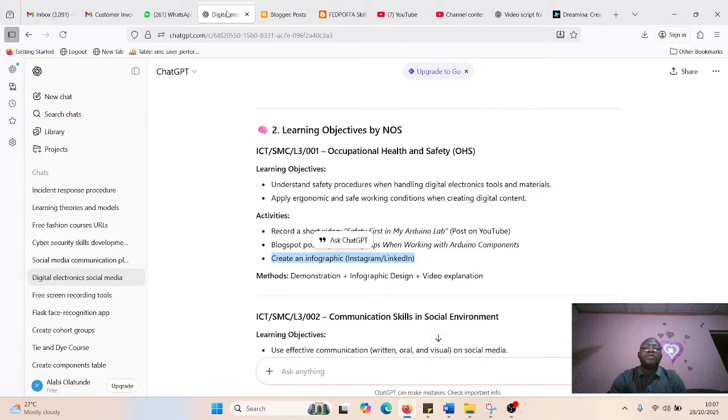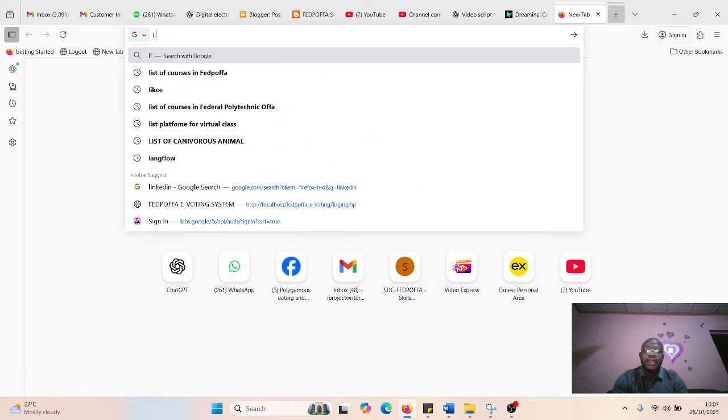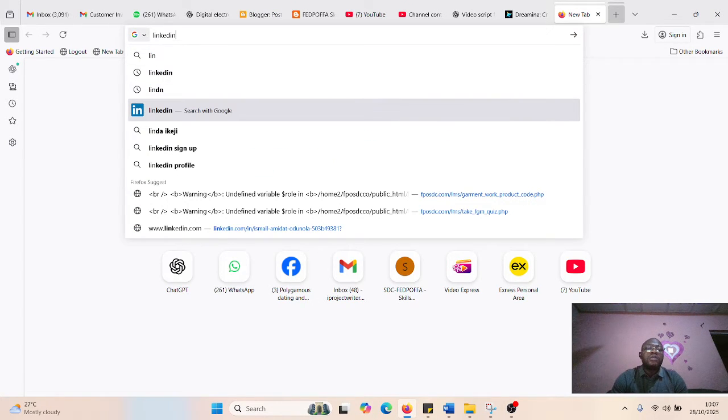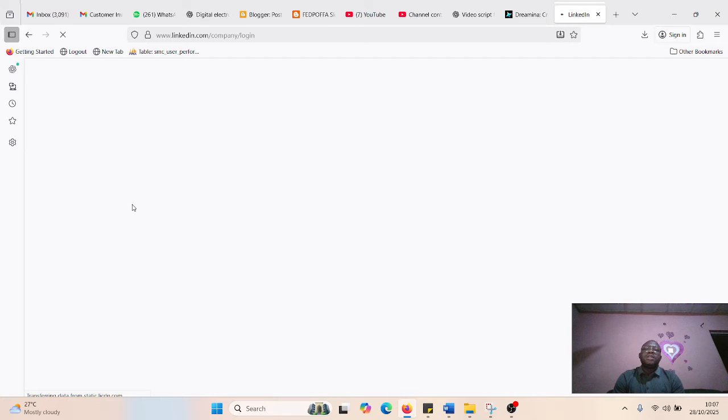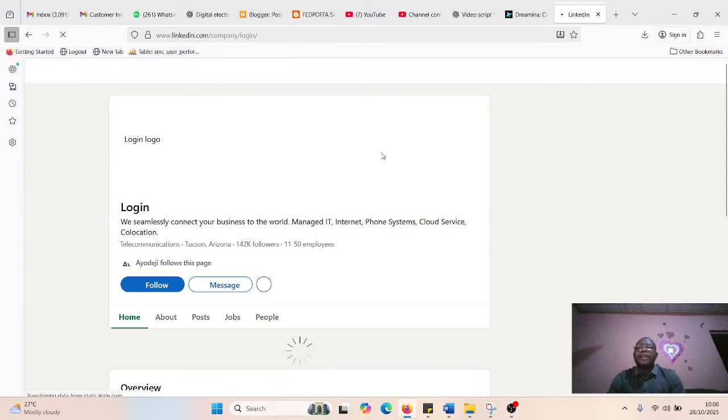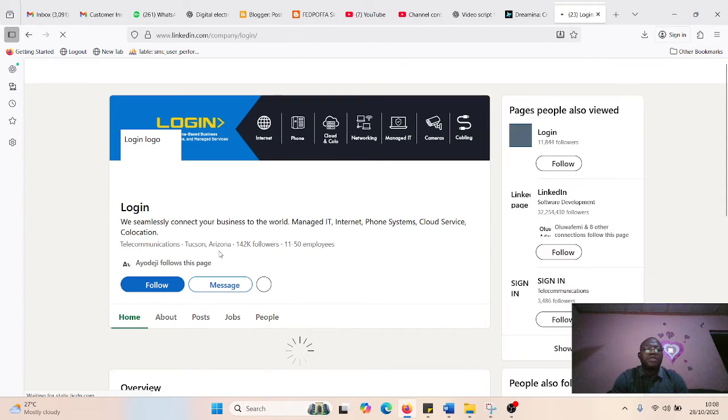Let me go back to the work plan. They say you want to post it on Instagram and LinkedIn. You can go to your LinkedIn now. Log into your LinkedIn account, then start posting there. Your LinkedIn account will show up. Post it there, and you complete unit 1. That's the practical associated with unit 1.